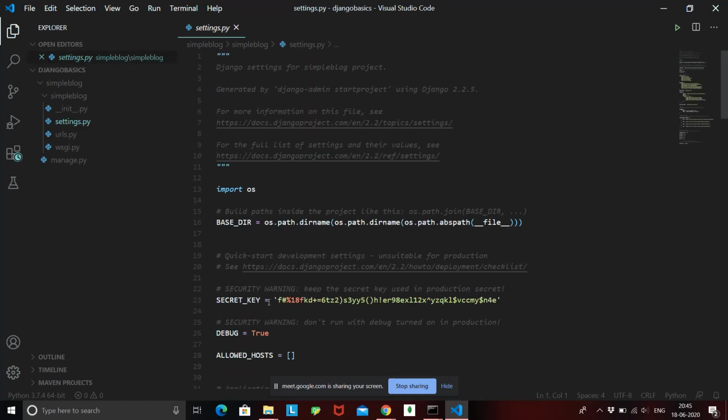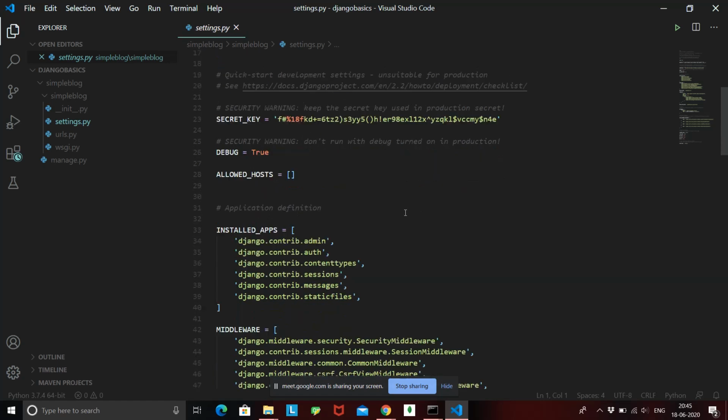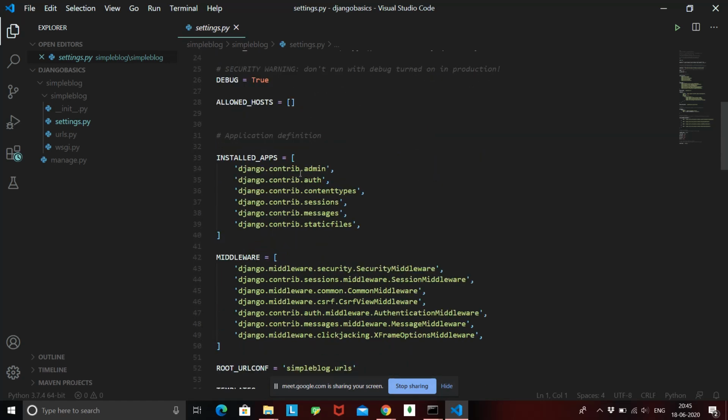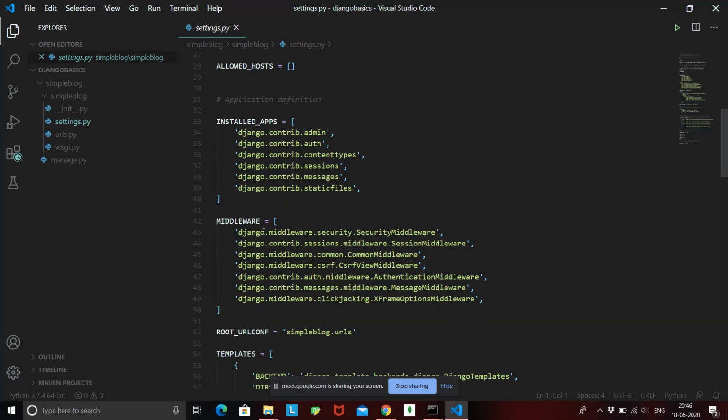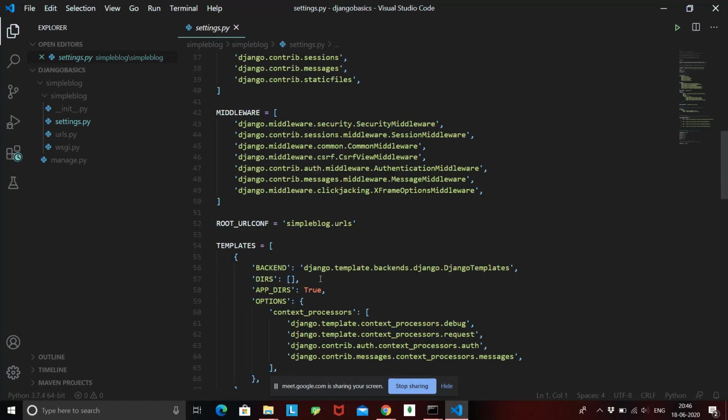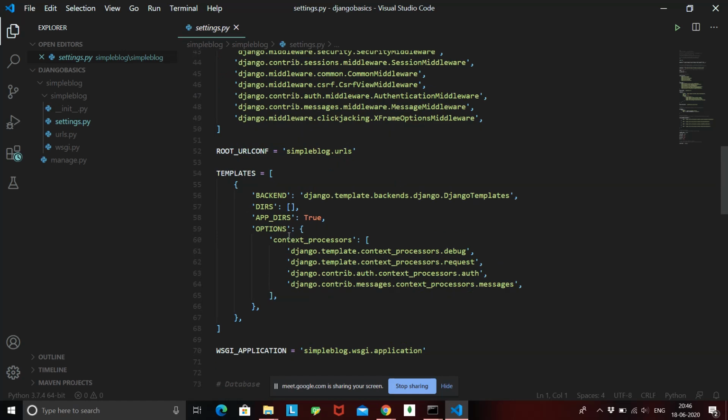Settings.py is a file that will have all the settings, that is, if you need to install a new app, a new functionality, a database, a template, anything, all that is done in the settings.py file. As the name itself suggests, all the settings that we need for our app are done inside this file. Here you can see installed apps. If you need to install some new apps into your system, you need to add them over here. Suppose you need some middleware, that is, a security system or a third-party system, all those middlewares are written over here. Then suppose you are installing some templates for your front page, then that will be written inside this templates section.